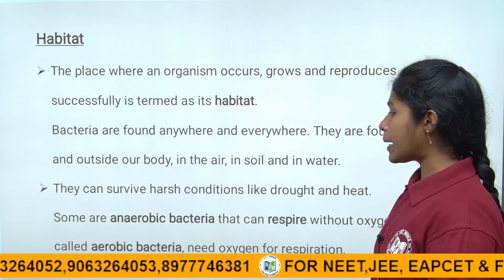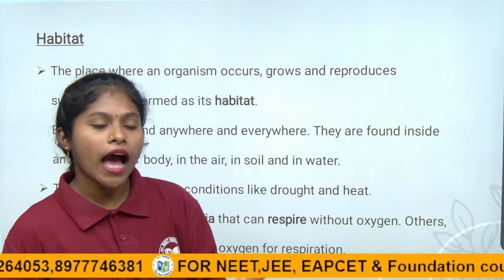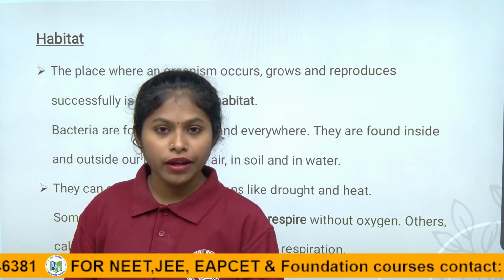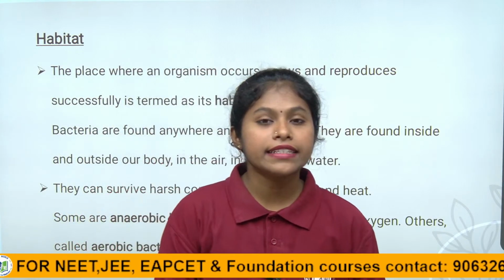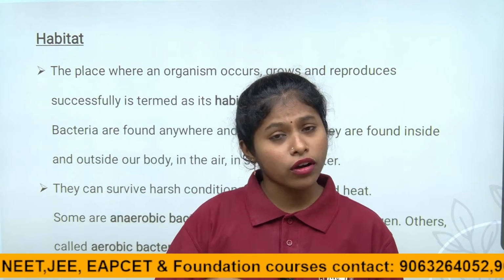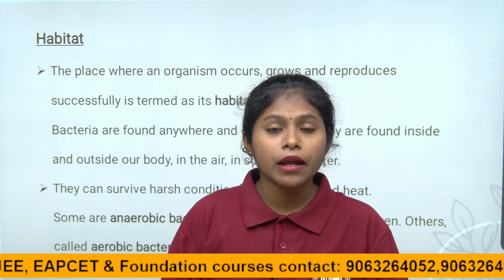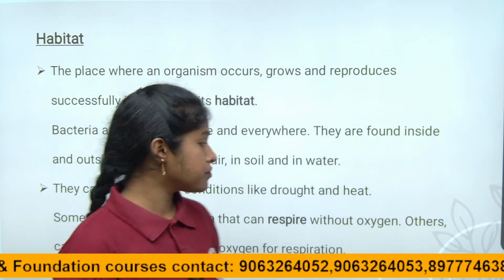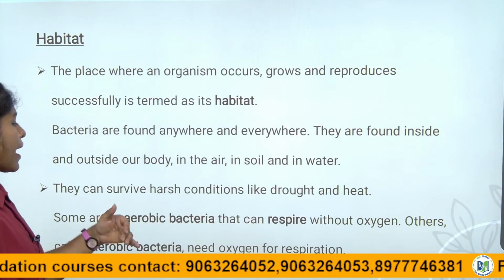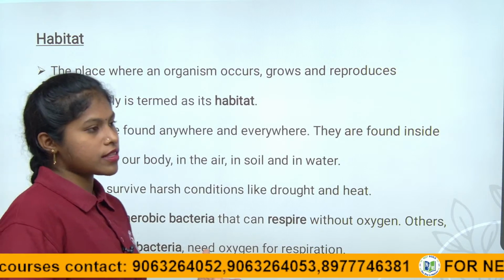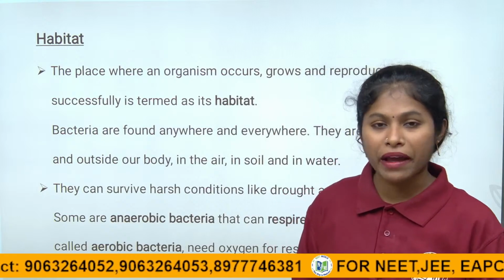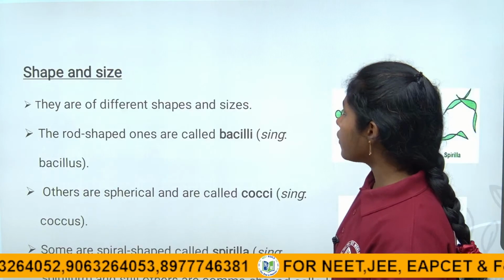There are two types of bacteria: one is aerobic bacteria, another is anaerobic bacteria, right children? What is aerobic bacteria? Aerobic bacteria respire with the help of oxygen. Anaerobic bacteria do not require any oxygen. So the bacteria which can respire without oxygen, we call anaerobic. With oxygen, it is aerobic bacteria.